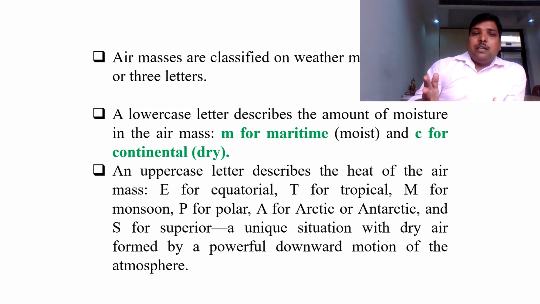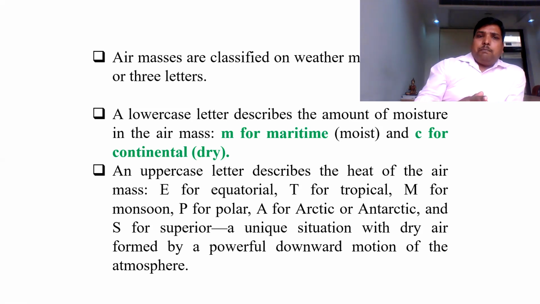Capital E describes equatorial air mass. Capital T describes tropical air mass. Capital M describes monsoon. P stands for polar air mass. Capital A stands for Arctic and Antarctic air mass, and a special category is there, S, which stands for a unique situation with dry air found by a powerful downward motion of the atmosphere.